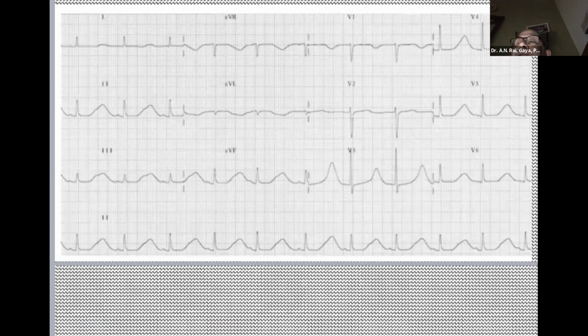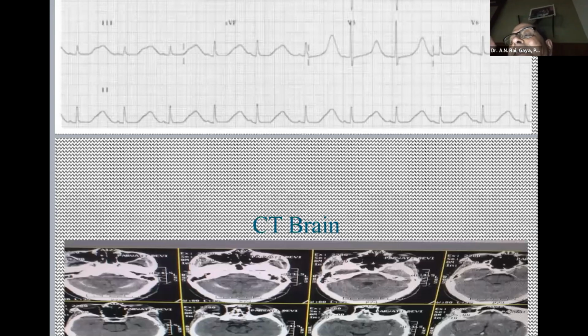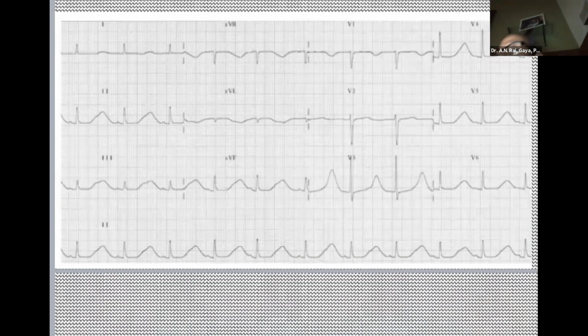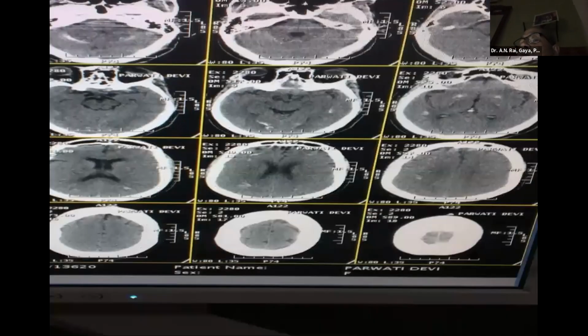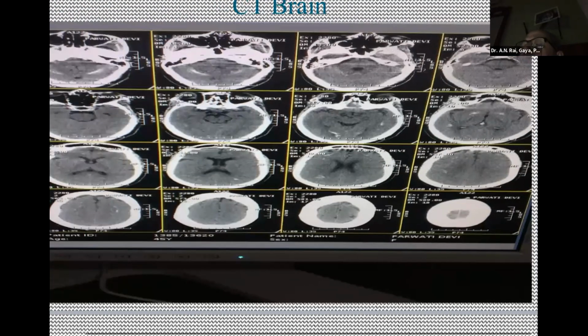This is very important. This patient has prolonged QT. And a patient with prolonged QT can present with fits due to VT or cardiac causes of the prolonged QT. What are the causes? I will tell you the causes, important, but we did the CT scan because this patient has seizures. You can see the CT scan. Bilateral basal ganglion multiple calcification. Is there any condition which produces characteristic bilateral basal ganglion calcification?